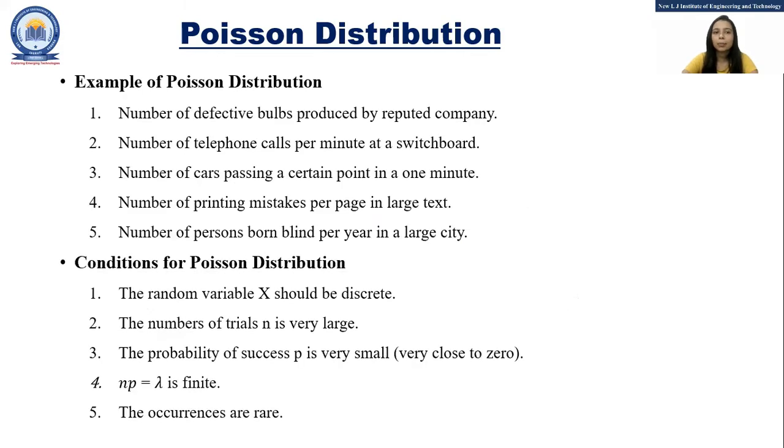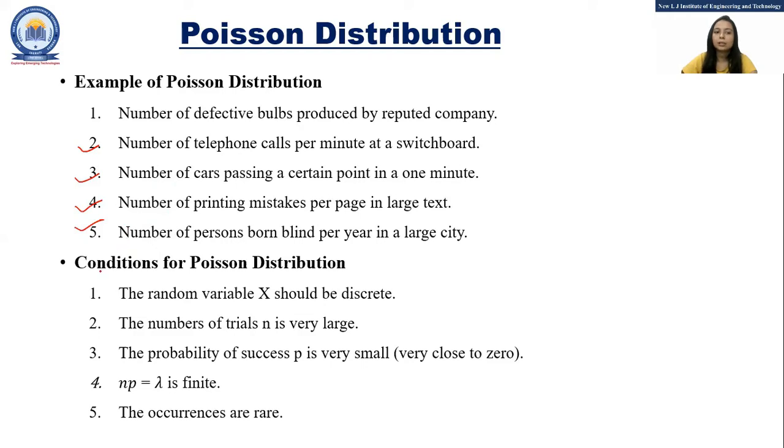Let's see some examples for the Poisson distribution. The number of defective bulbs produced by a reputed company, the number of telephone calls per minute at a switchboard, the number of cars passing a certain point in 1 minute, the number of printing mistakes per page in a large text, and the number of persons born blind per year in a large city. So these are some real life examples of the Poisson distribution.